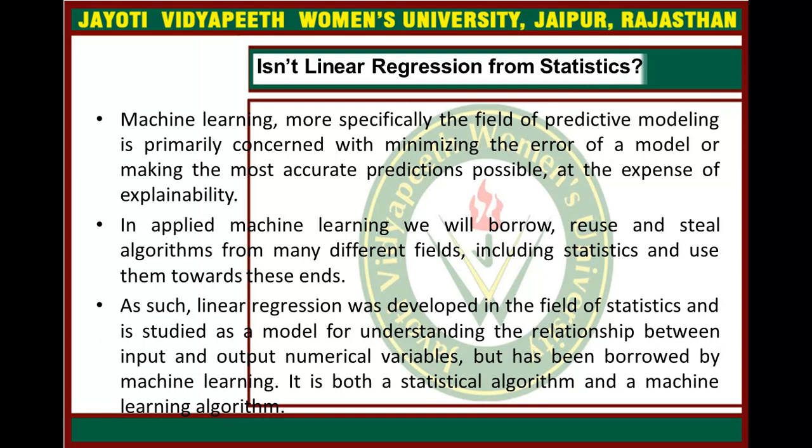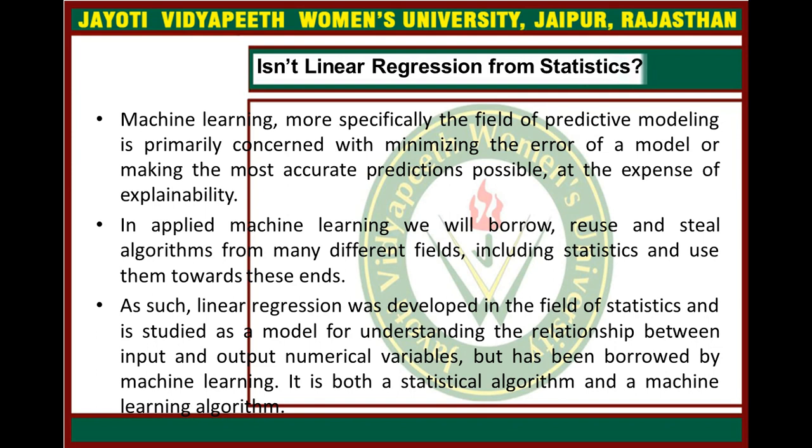Like there is a type of prediction, okay, today is very hot, it might be possible tomorrow is hotter than today. So these all are predictions. Okay, so predictive modeling is primarily concerned with minimizing the error of a model or making the most accurate predictions possible, at the expense of explainability, right?